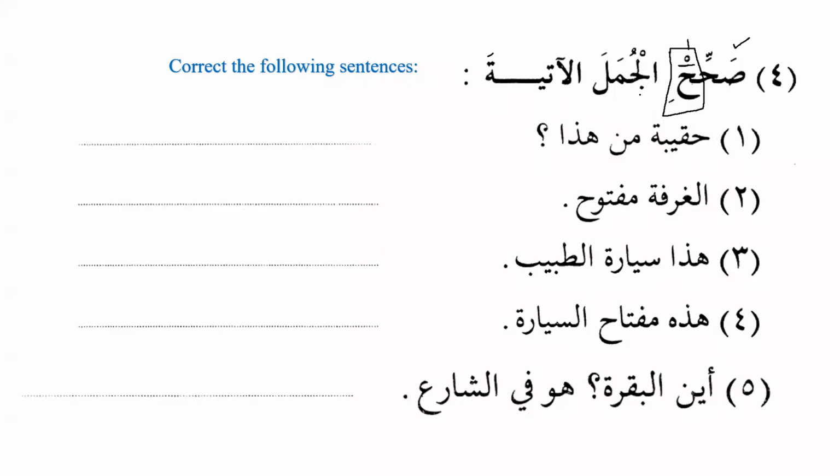Number two, when we want to connect it with al, how do we connect it? We connect it with kasra. So that's why the Sheikh has beautifully told us about two things, that originally it is sakin, but if you want to connect it, then you have to connect it with kasra. So it will be sahihil jumal al-atiyata. It's not possible that you end with a sakin and the next one is also sakin. It's not possible to pronounce them. We cannot pronounce two sakin letters together. So what do we have to do? We have to connect. And how do we connect?